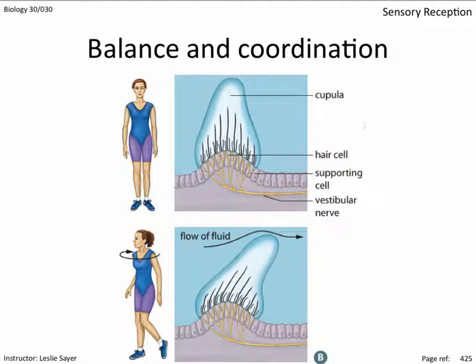The ampulla have hair cells covered in a gel-like coating so that when the fluid in the canal moves, it causes the hair cells to bend and generate an action potential. After spinning around and around, the momentum of the fluid in the canals keeps the hair cells bent, which is why the disorientation, because action potentials are still being created even after the spinning has stopped.